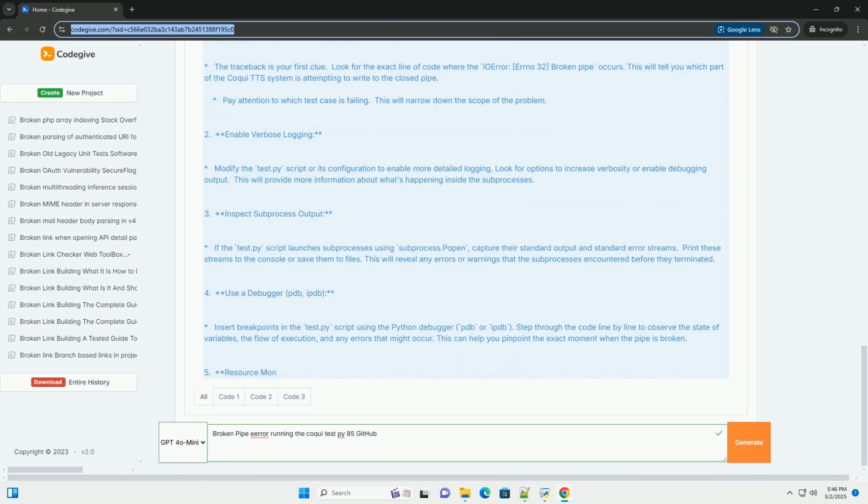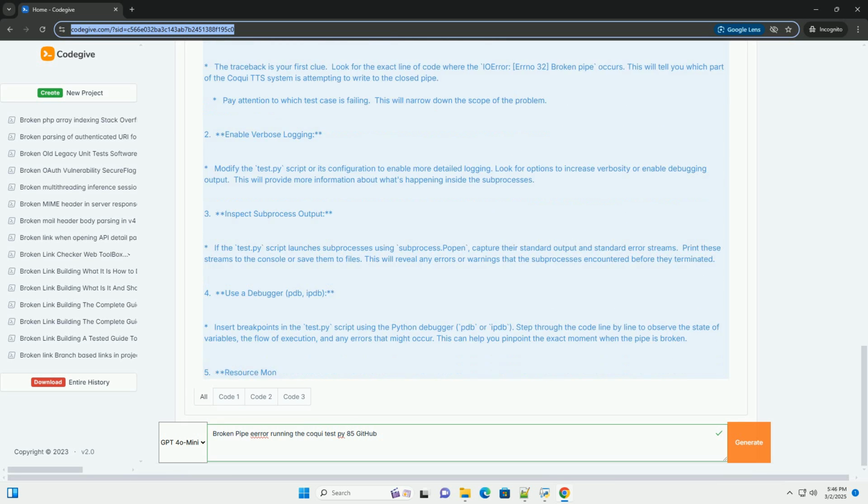When the main process attempts to send data, for example text for synthesis or validation data, to the terminated sub-process, a broken pipe error occurs. 2. Timeout issues. Some tests might have implicit or explicit timeout durations. If a sub-process takes longer than expected to complete its task, the main test process might prematurely kill it, leading to the broken pipe situation. This is common in tests that involve large models or complex computations.